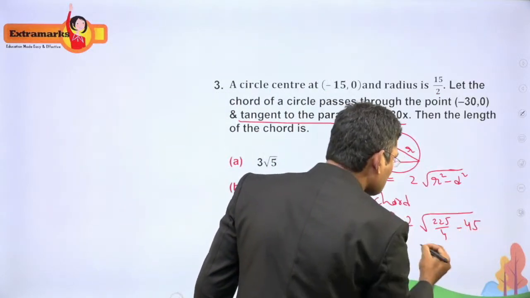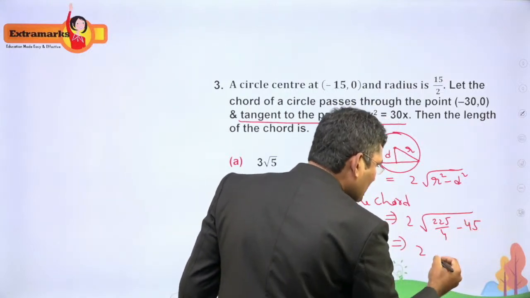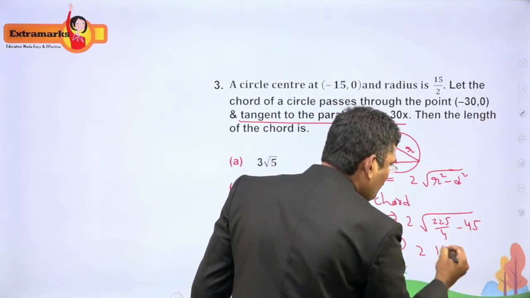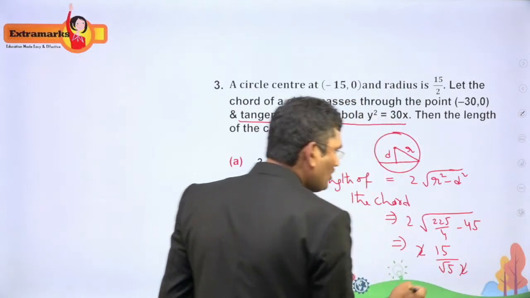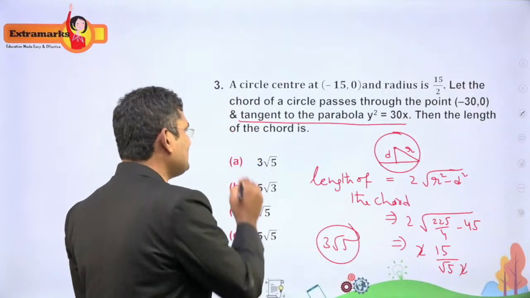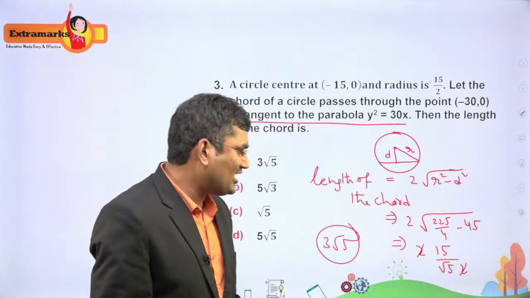So simplifying this, you'll get 15 by root 5, and this is 2, so the 2 gets cancelled out. So this is equal to 3 root 5. Again it is 3 root 5 only. So the answer is 3 root 5. The first option is the right answer.